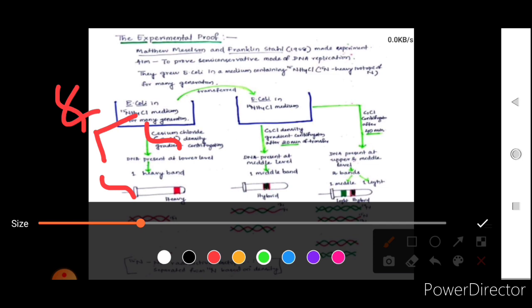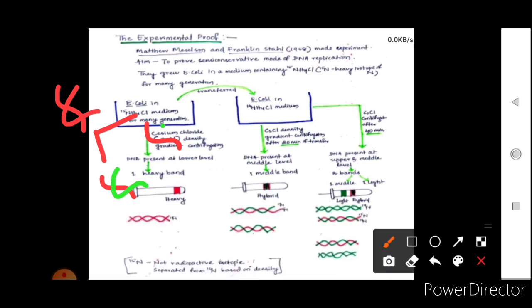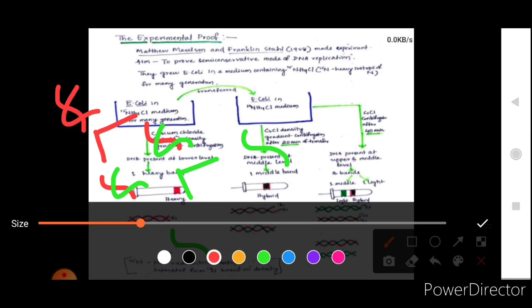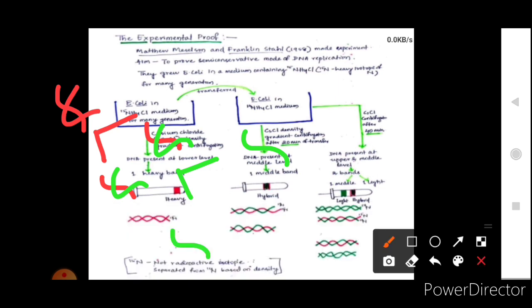So this was the hybrid DNA which was seen in the centrifugation tube. Now again this will separate, and we'll have one green, the other green, and the other two will be the red ones which are coming from here. So we'll have 4 strands which will be acting as templates.